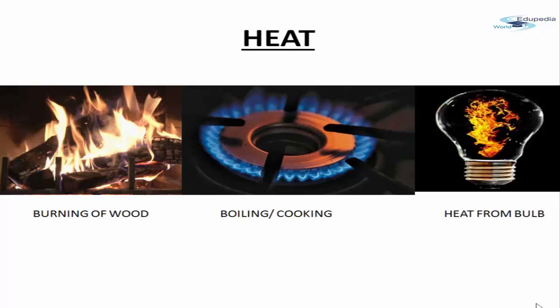The heat which is coming out from the bulb, when the bulb glows, then it throws that light energy. It also throws some kind of heat energy from the bulb, because you feel warm when you go close to the bulb. Even if you try to touch the bulb, it will be very, very hot. So you can see heat from all these different types of examples in your daily life. There is heat from a burning wood. There is heat when you cook something. There is heat when the bulb is glowing.